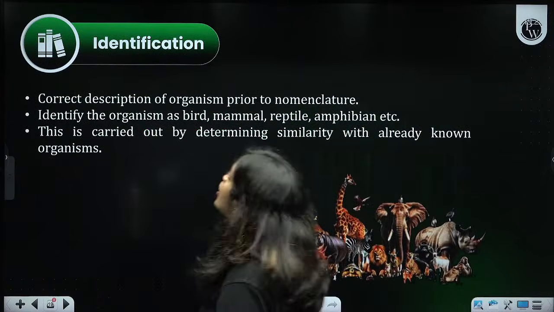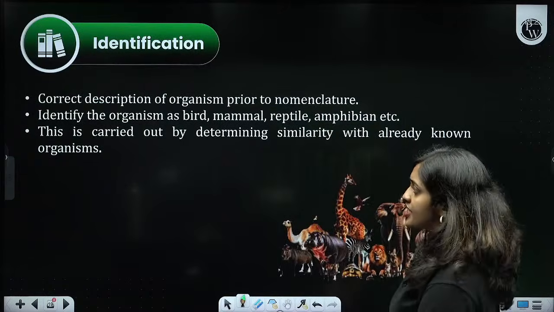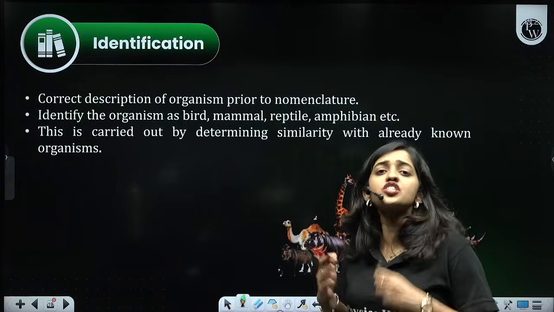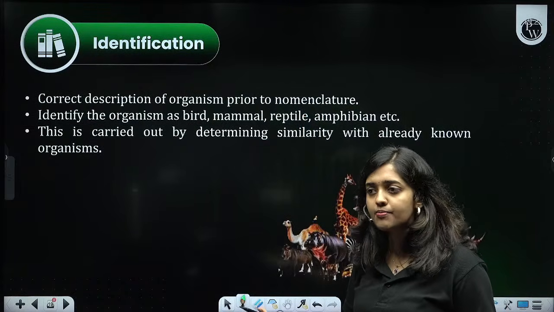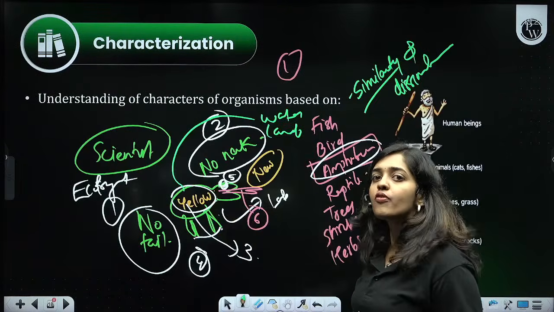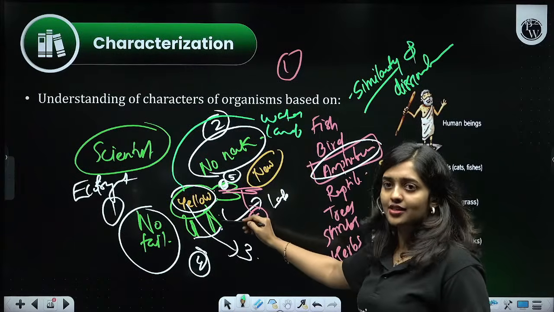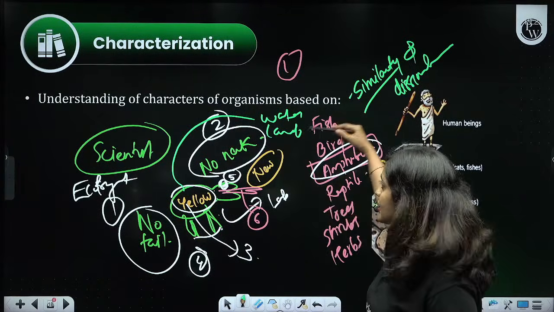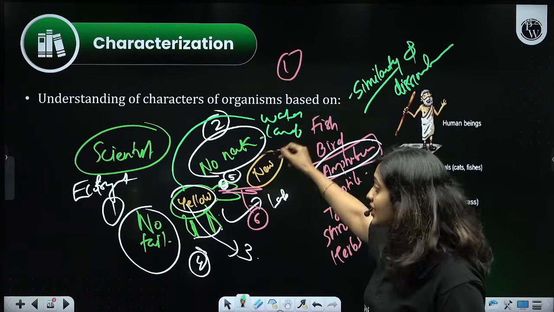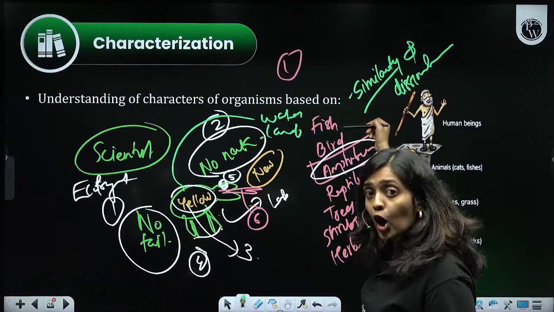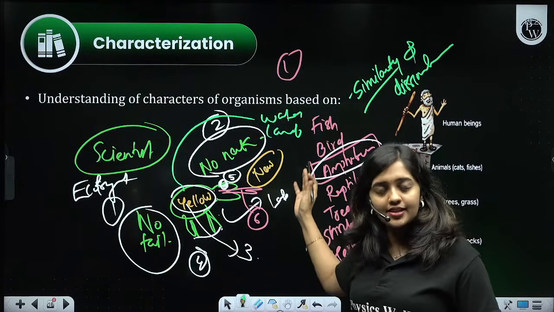Yes, it's clear. So the next point, identification. It is also very simple. Based on characterization, we are actually identifying the organism. In our previous example, characterization is done based on the similarities and dissimilarities, and based on this characterization, we finally identified this is actually belonging to amphibians. That's it.